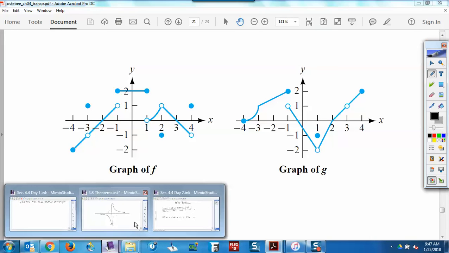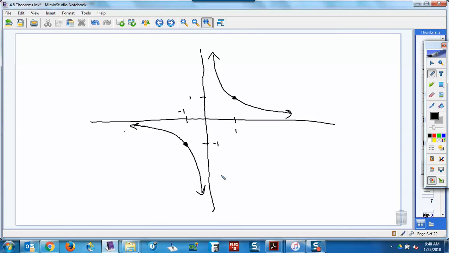I showed you this yesterday. It all has to do with this function right here, 1 over x. What does the extreme value theorem say on the interval 0.1 to 1? Here would be 0.1 right here, and that would have a value of 10 up here. 1 over 1/10 would be 10. What does the extreme value theorem say on this interval?